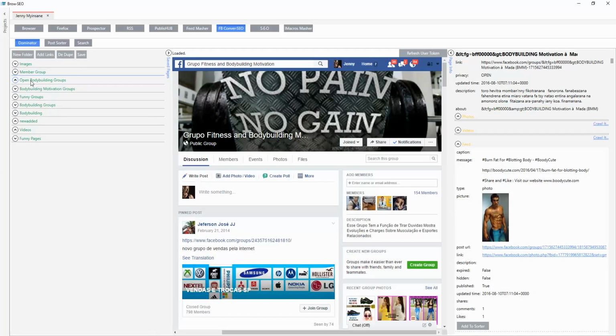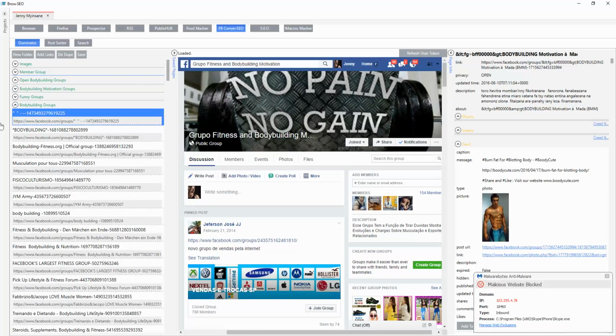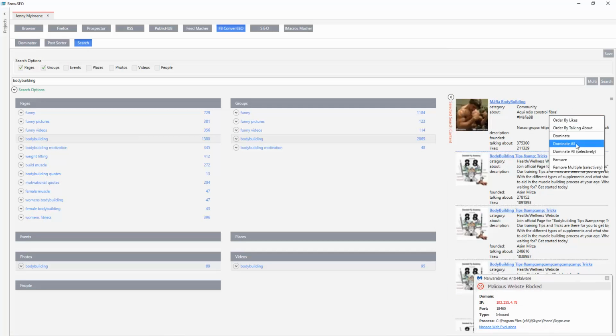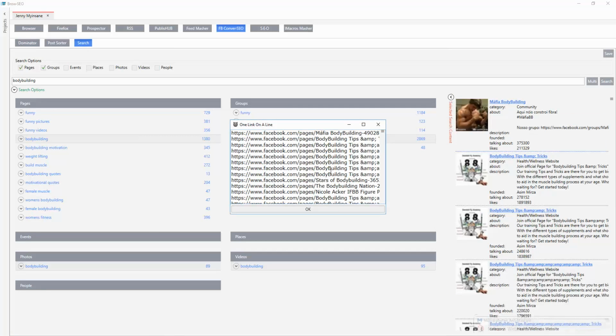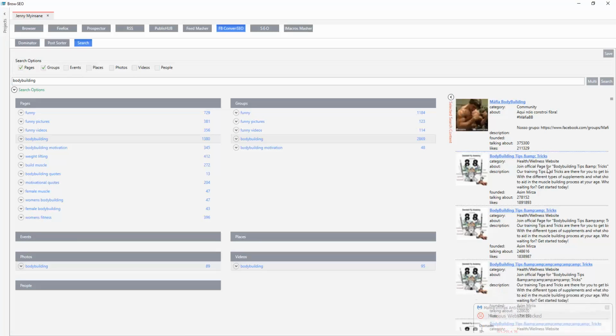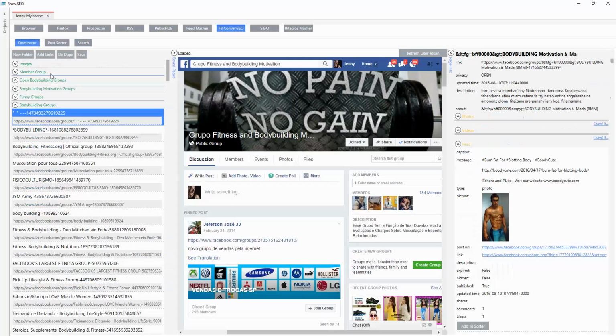Bodybuilding groups, right? And then you just want to sift through them and find here. So you've got all these ones here, and then let's go here. We'll go to the search because I did a new one, and I'll come back and go over it after. So we'll dominate all 3,000. Actually, it's too much. I don't want to do that right now, and there's no point. I don't want to add all of them to this group and then go through them later on.